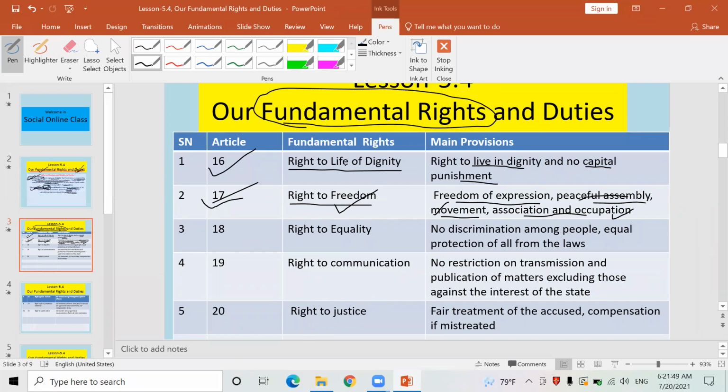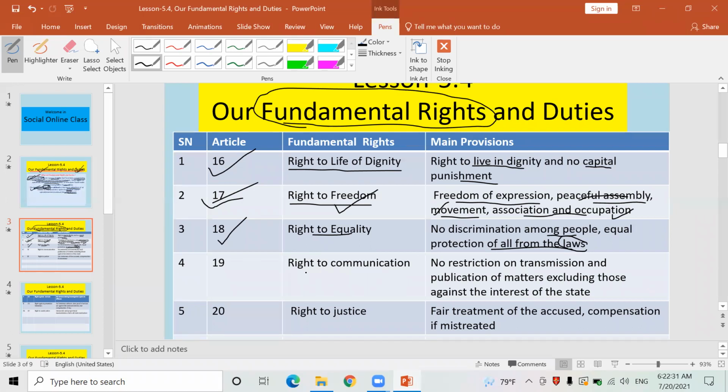Look, another right is the right to equality. There are many rights. It is mentioned in Article 18. What does it mean? In Nepali, I tell you, Samanta Adhikar. It means no discrimination among people on the basis of caste, color, or sex. Nobody can be discriminated against. They are all equal in the eye of law, with equal protection of the laws. All people, either ethnic communities or backward communities, high caste or low caste, rich or poor, it doesn't matter. All people are equal in front of law, in the eye of law. It is called the right to equality.